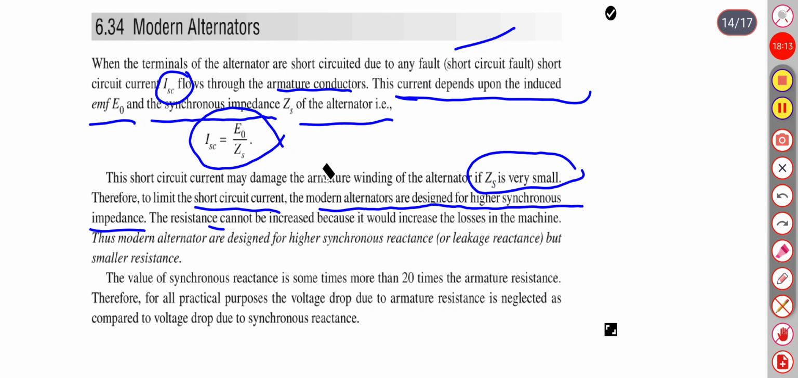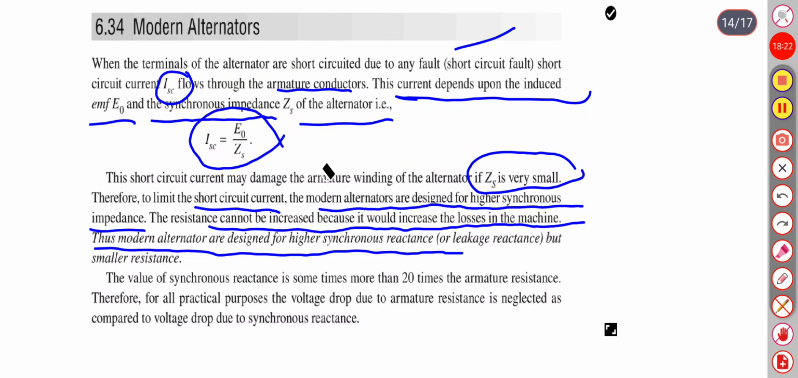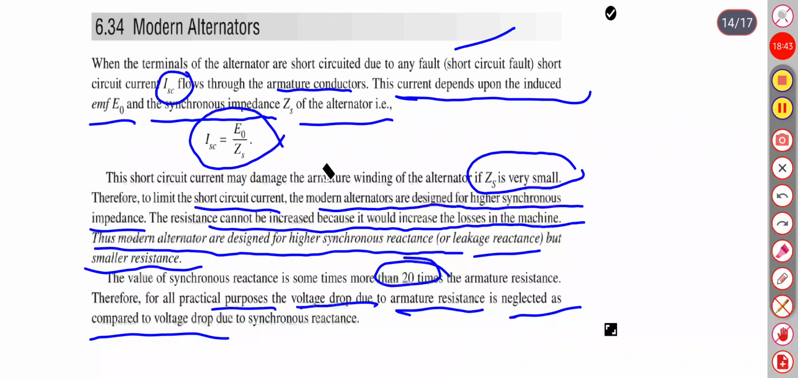The resistance cannot be increased because it would increase the losses in the machine. Thus, modern alternators are designed for higher synchronous reactance or leakage reactance but smaller resistance. The value of synchronous reactance is sometimes more than 20 times the armature resistance. Therefore, for all practical purposes, the voltage drop due to armature resistance is neglected as compared to the voltage drop due to synchronous reactance.